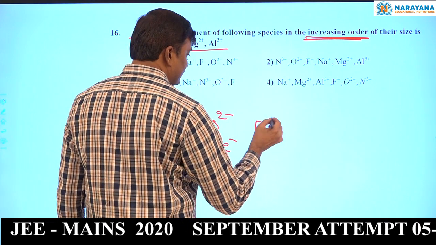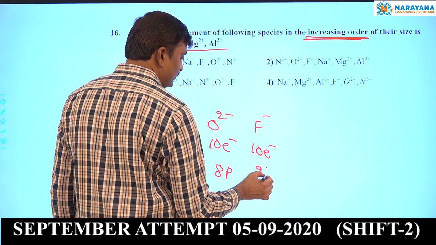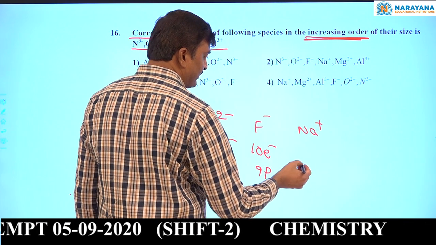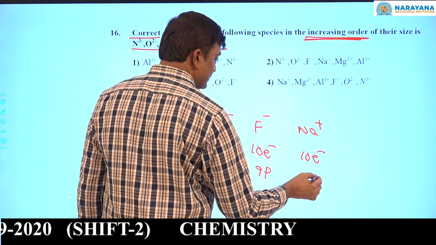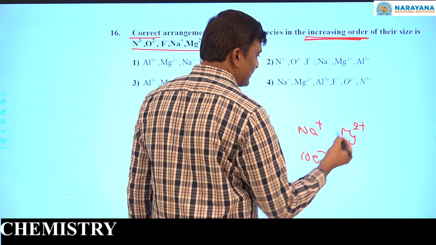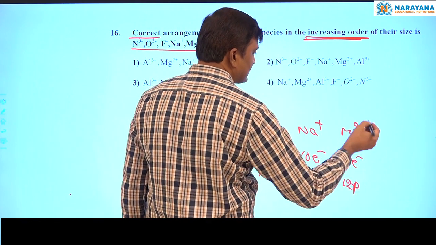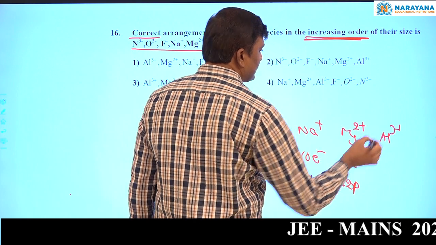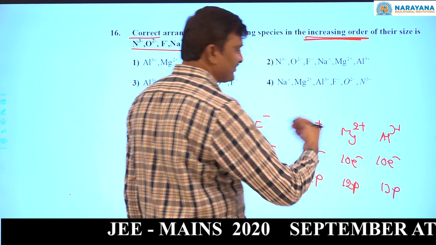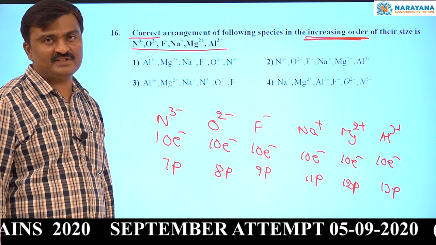Next, F minus: fluorine gained 1 electron, so 10 electrons, 9 protons. Next, Na plus: 11 minus 1, 10 electrons, 11 protons. Magnesium 2 plus: 12 minus 2, 10 electrons, 12 protons. Aluminum 3 plus: 13 minus 3, 10 electrons, 13 protons. All these have the same number of electrons, so these are isoelectronic species.